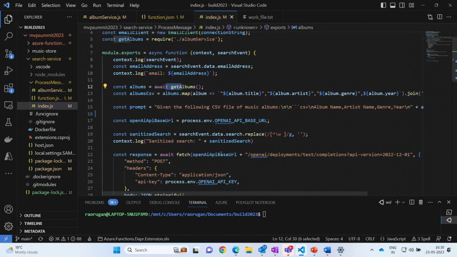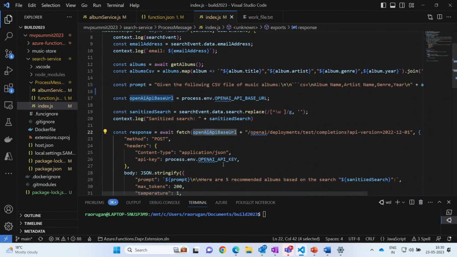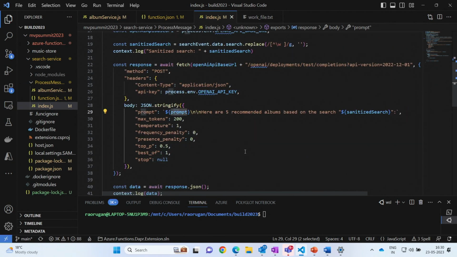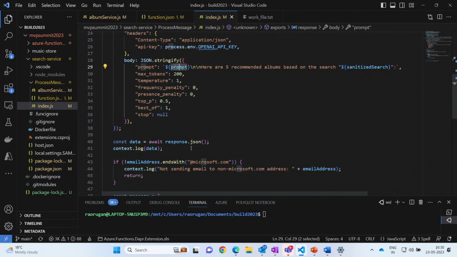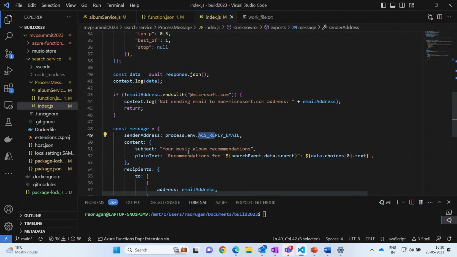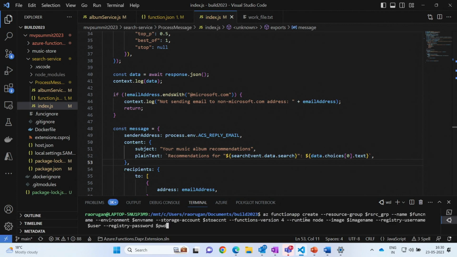And then it invokes the OpenAI API and provides the input as the list of albums and the request that's come from the user, and runs the model here. So the output of the model is then returned to the data, and in the form of an email. It uses the Azure Communication Service to send an email to the user. So this function app is already containerized, and I've uploaded this into the container registry. So let me go ahead and show you how to deploy this using AZ function app create.